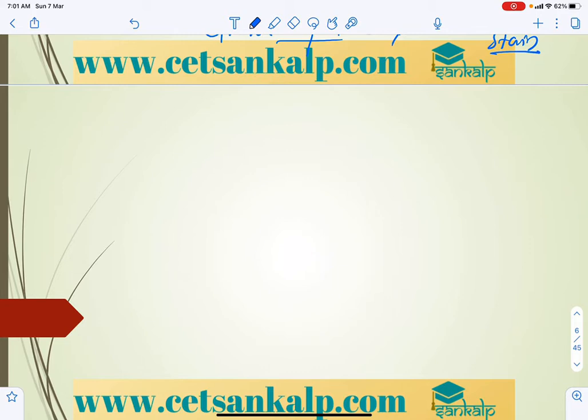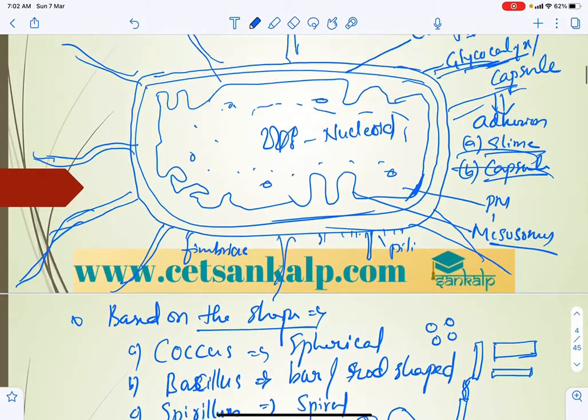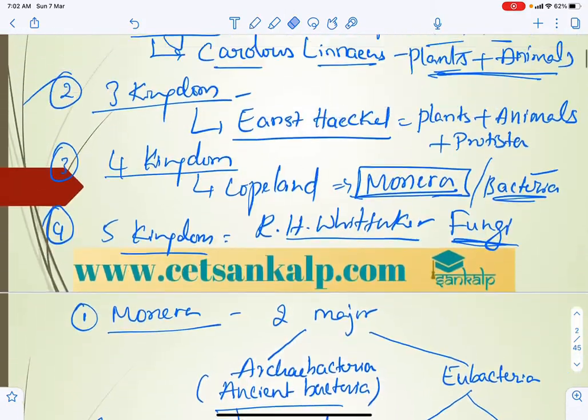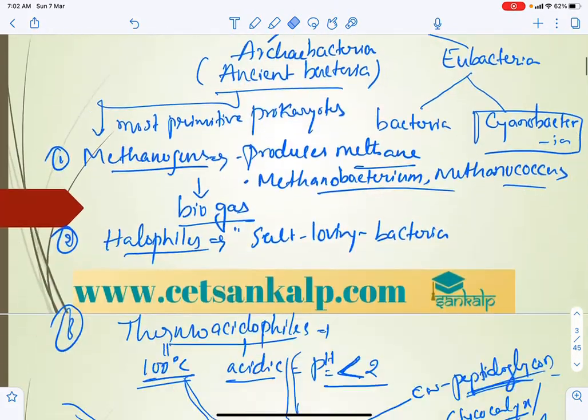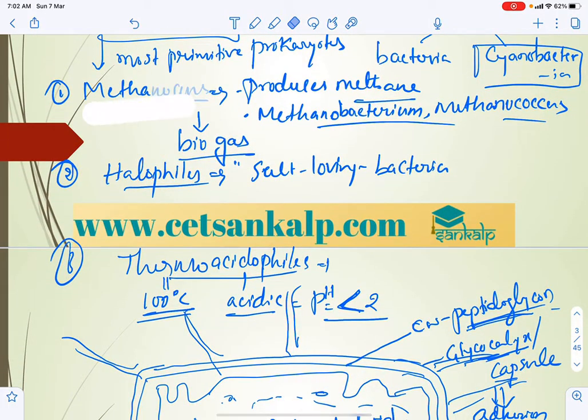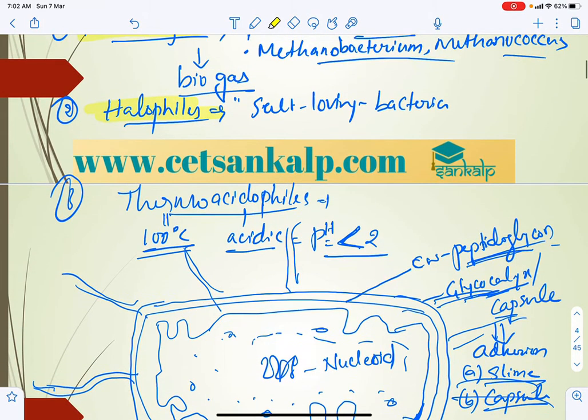The next concept is the kingdom Monera, which includes methanogens, halophiles, and thermoacidophils, which come under Archaebacteria.